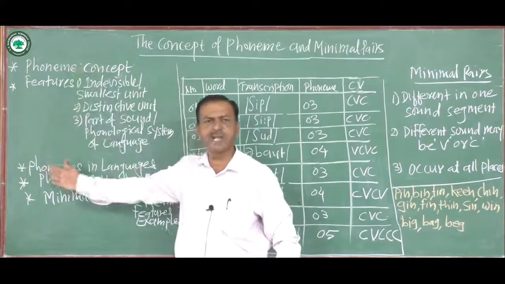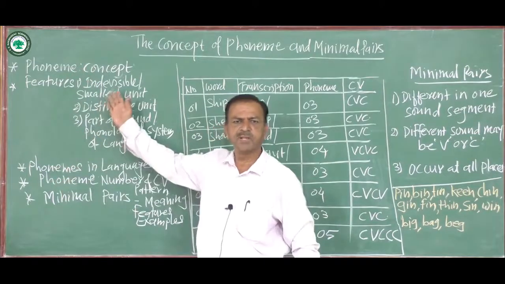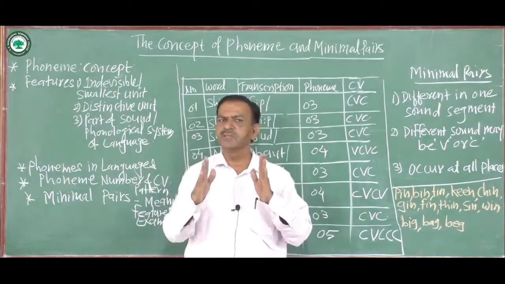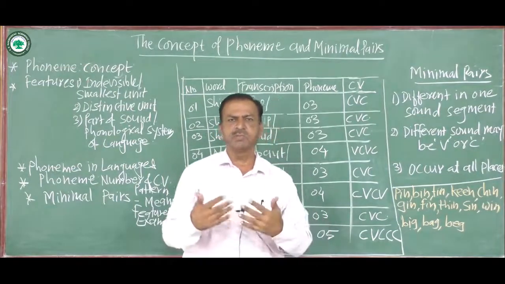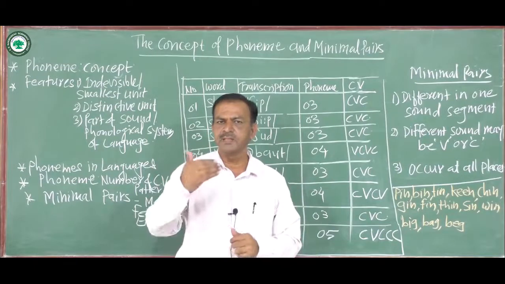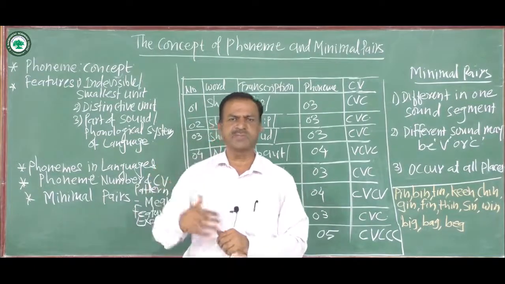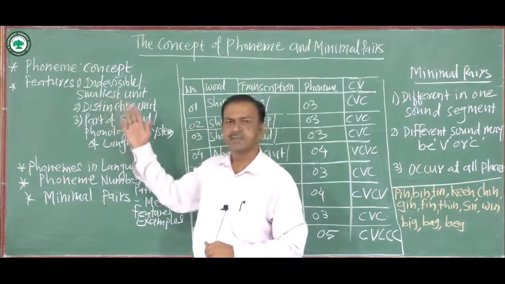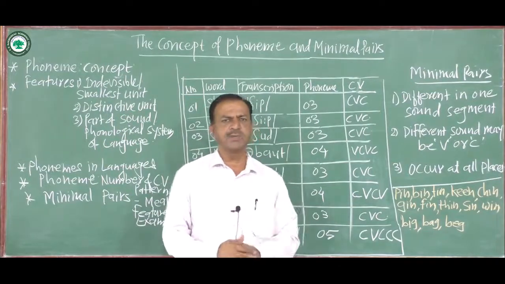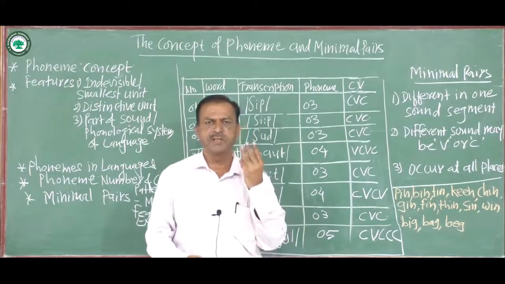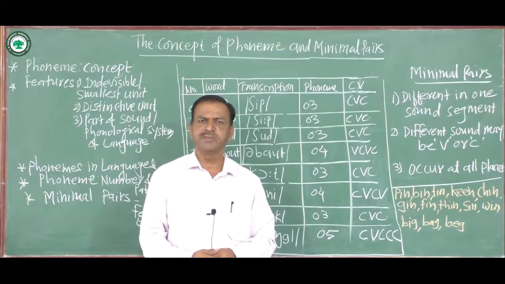Here is a lesson plan for you. The first one is phoneme, the concept. In this concept, we would like to study the meaning of phonemes. Then the second one is, what are the features of phoneme? There are three features of phoneme.